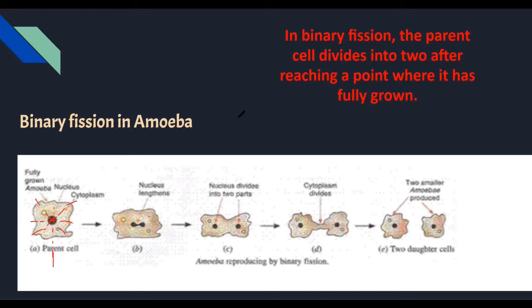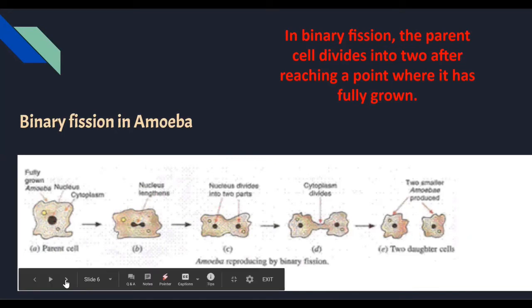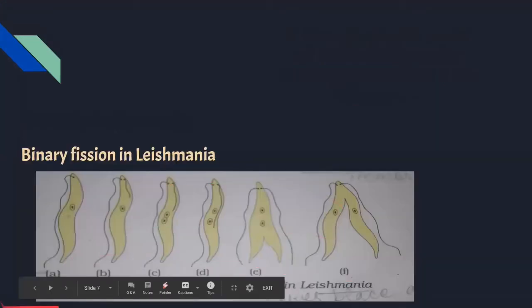But is it the same for leishmania? Well, I don't think so. Come, let's see. Okay, so for leishmania, it is not the same. Why do I say so? Now here's the structure for leishmania, as you can see.